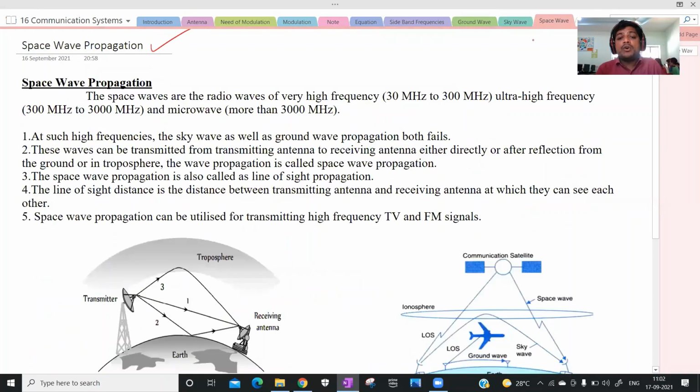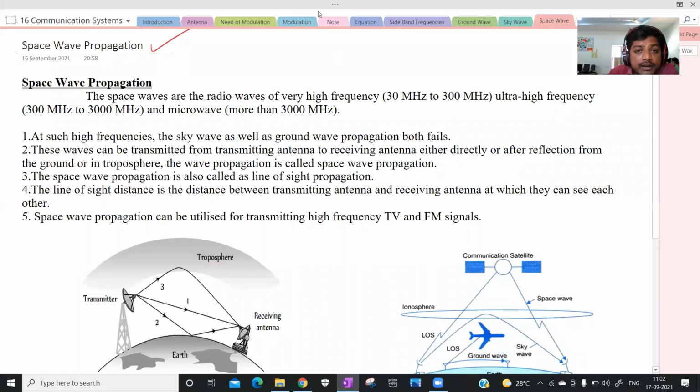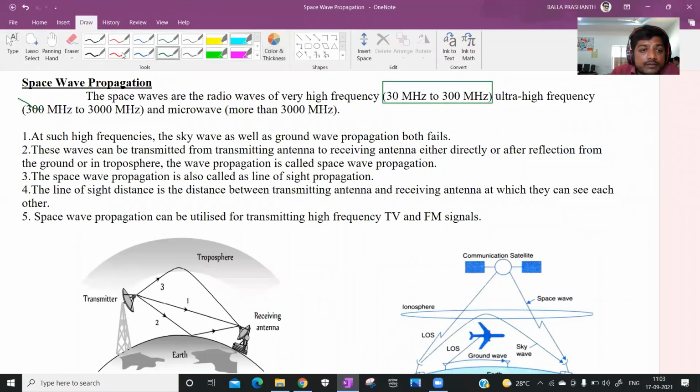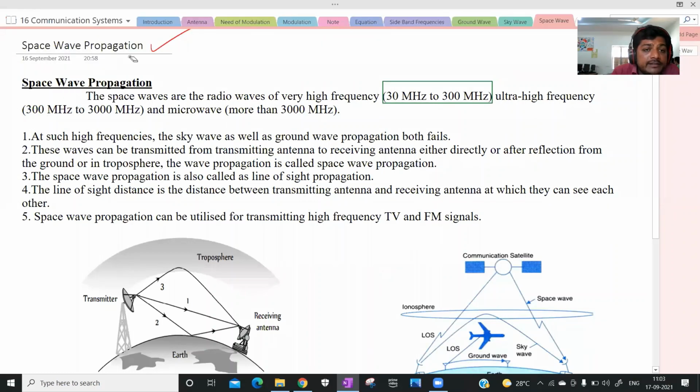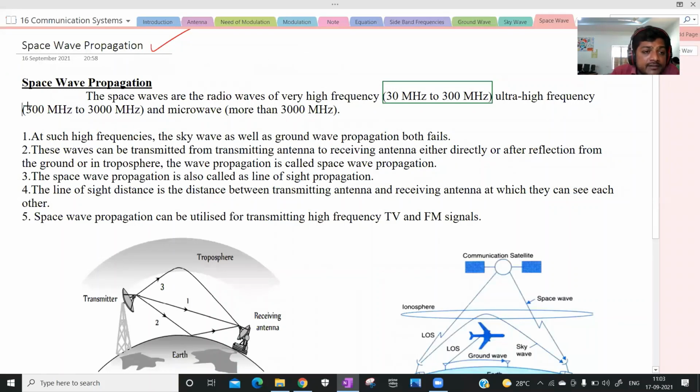If the frequencies of electromagnetic waves are more, that means the space waves or radio waves of high frequency, that is about 30 megahertz to 300 megahertz. This is called the high frequency range. And what is ultra high frequency? At high frequency, the space wave propagation is suitable for high frequencies and ultra high frequencies.